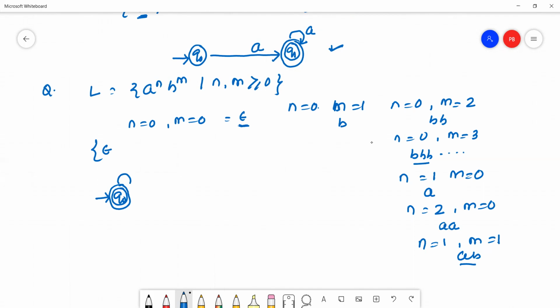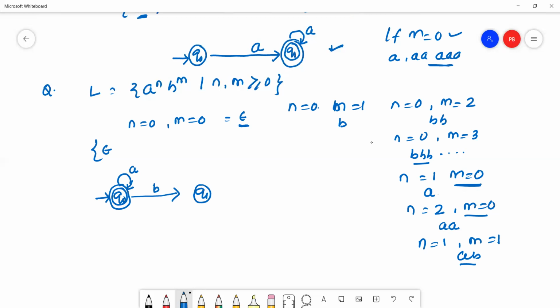One thing to remember: if m is always 0, it will generate strings like a, double a, triple a, which means a is a self loop. Then b will go to the Q1 state.